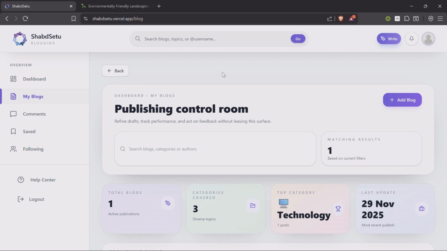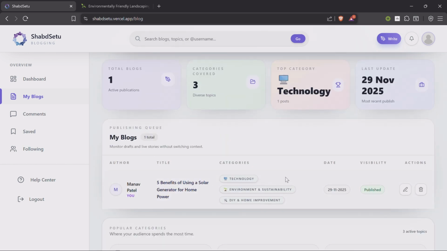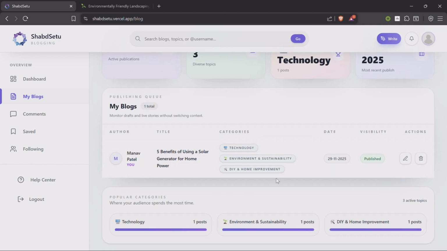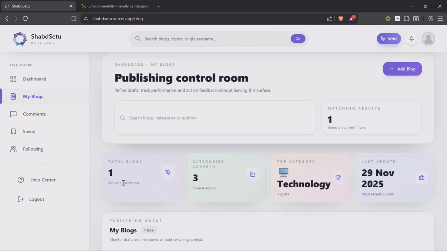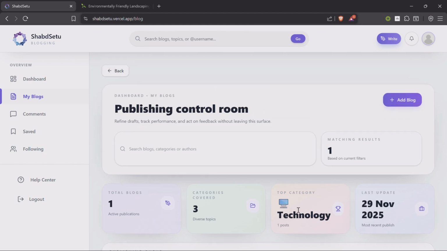Here in my blog section, we have add blog option, and we can also see previously posted blogs by us. So this is a blog posted by me, and here the category is defined, and here it shows the statistics of the past blogs. That is, I have one publication which includes 3 topics. Here in top categories, technology. I can also add a new blog from here.